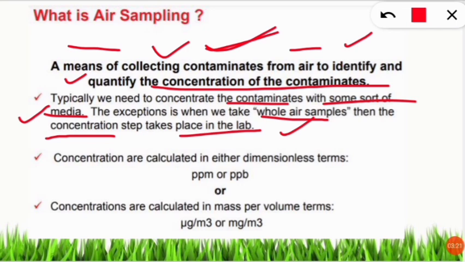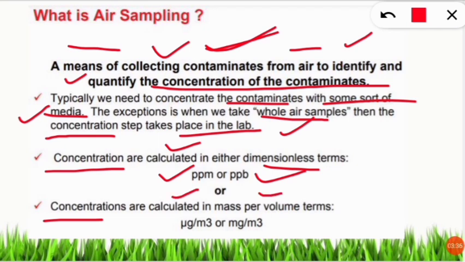Next is, how is the concentration measured? The concentration of the air pollutants is calculated either in dimensionless terms, that means in ppm, parts per million, or parts per billion. And we should know that concentration is also calculated in mass per volume, that is in terms of microgram per meter cube or milligram per meter cube. Meter cube tells the volume of the region where they are present.